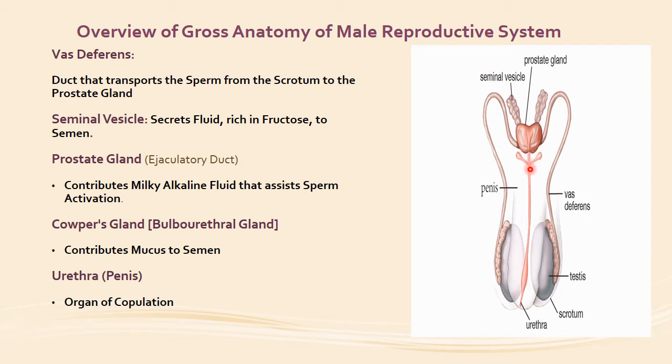Now, all the semen with all these fluids from the prostate gland, from the seminal vesicles, and from the bulbourethral gland will be in this penile urethra. And this is the penile part of the urethra, and the penis, which is the organ of copulation.